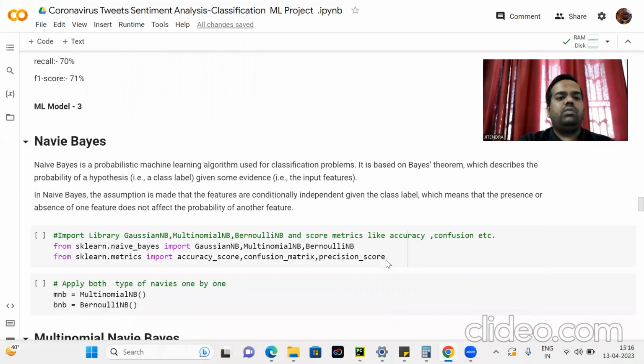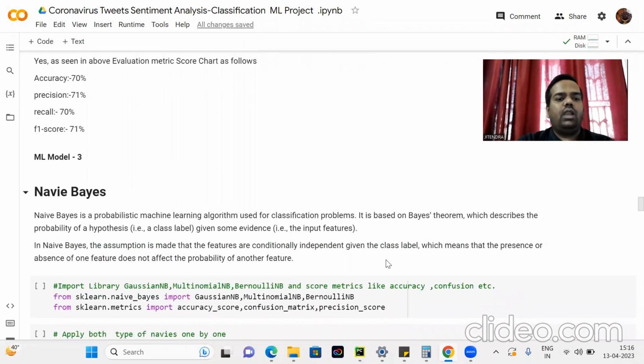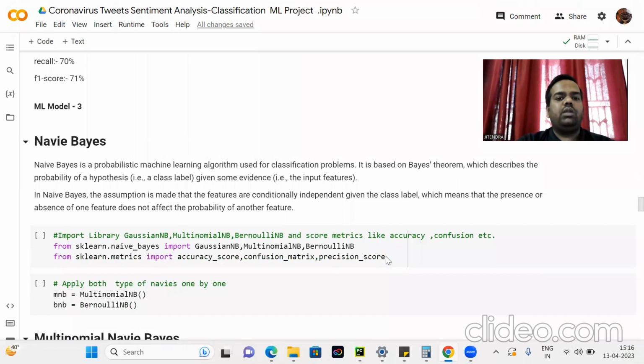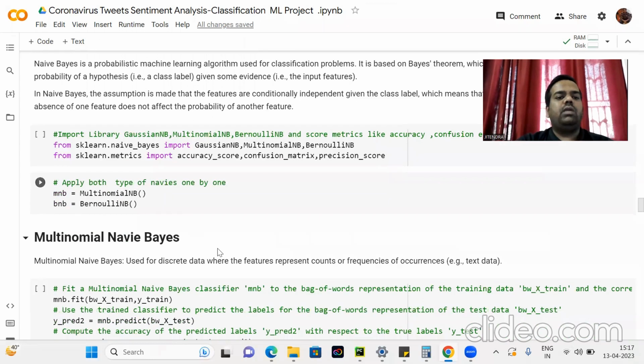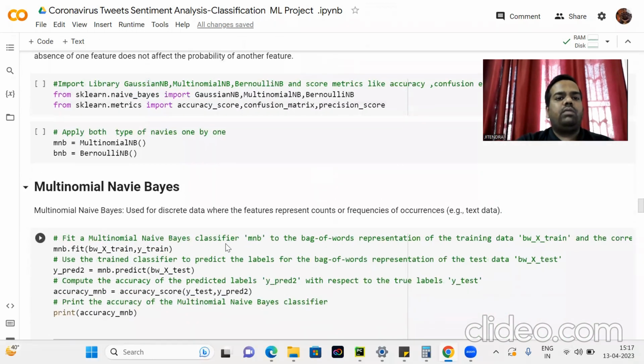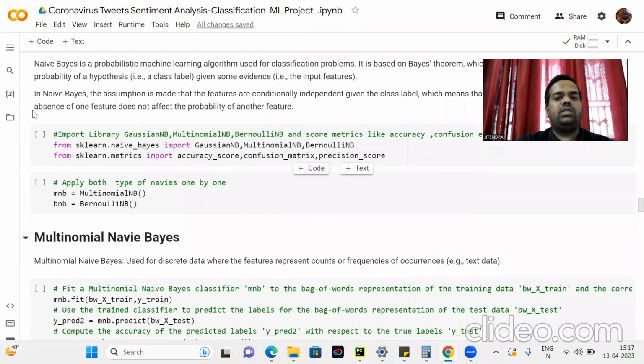So here we have types of Naive Bayes libraries: Gaussian, Multinomial, and Bernoulli. Here we only need to apply two types, MNB and BNB, that is Multinomial Naive Bayes and Bernoulli Naive Bayes. What is Multinomial Naive Bayes? Multinomial Naive Bayes is used for discrete data where the features represent counts or frequencies of occurrences.